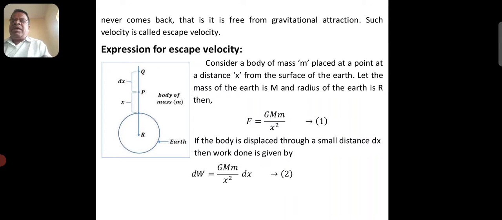Let the mass of the earth be M and radius of the earth be R. Then gravitational force acting on the body of mass m is F equals G M m divided by x square. Take it as equation 1. If the body is displaced through a small distance dx, that is from P to Q, then the work done is given by dW equals G M m by x square into dx. Work done equals force into displacement.